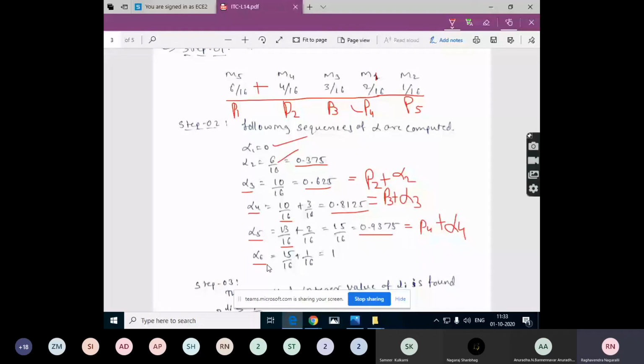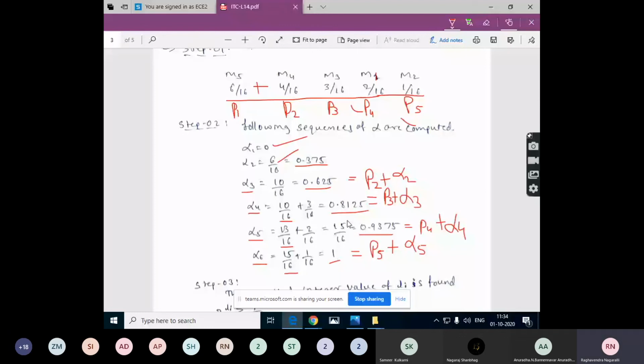And the next one is alpha 6, which is P5 plus alpha 5. So alpha 5 is 15 by 16. And P5 is 1 by 16. So total 15 plus 1, 16 by 16. So it is 1. Okay. So this is step number 2. We have calculated all these following sequences.